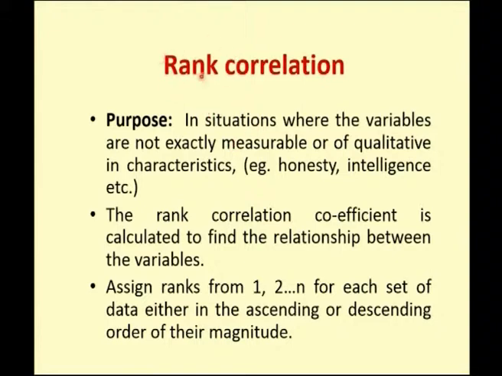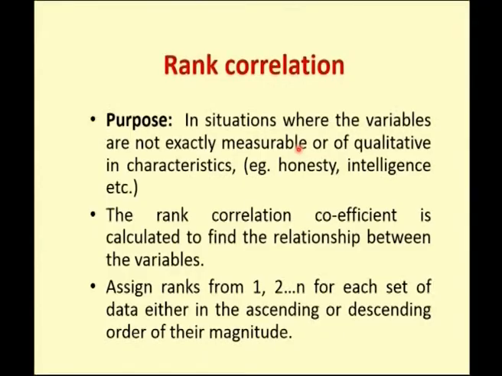The purpose of finding the rank correlation is if you have a qualitative type of data, or characteristic type of data. If you have two variables of a qualitative nature, something like honesty or intelligence, and you want to measure honesty or your IQ, you have to measure indirectly. You cannot measure it directly as you do for variables.